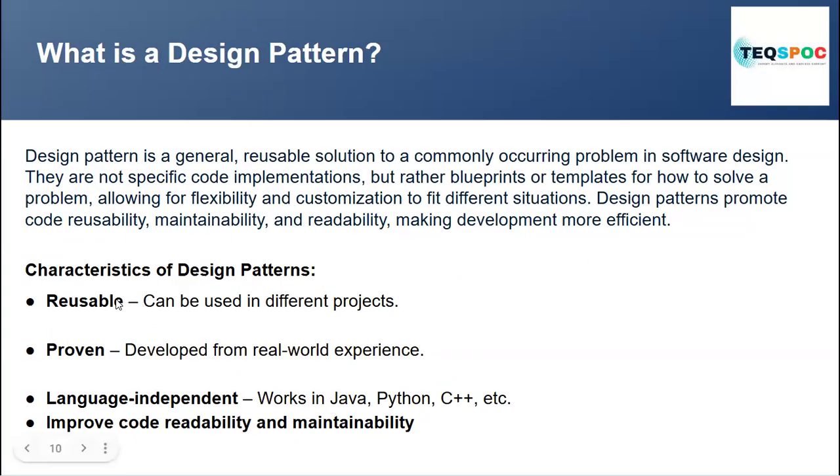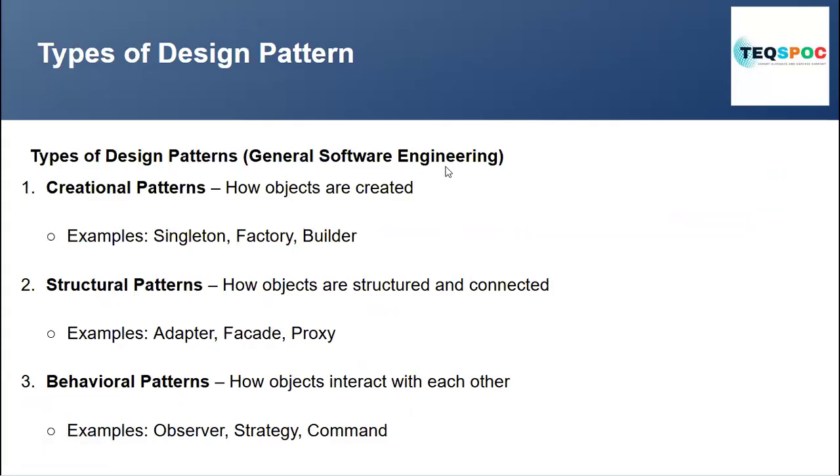Characteristics of design patterns: they are reusable, can be used in different projects, proven, developed from real-world experience, language independent, and improve code reusability and maintainability. That's it. Types of design patterns in general software engineering, which we have used: the creational design pattern is how objects can be created, with singleton class, factory method, and builder method. The structural pattern is how objects are structured and connected: adapter, facade, and proxy. The behavioral pattern is how objects interact with each other, like observer, strategy, and command.